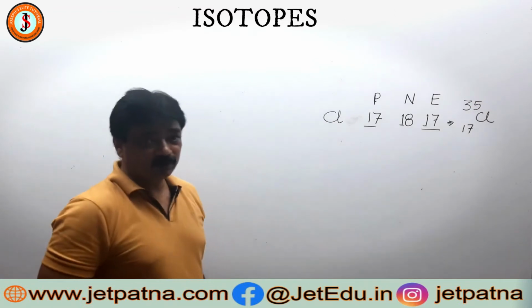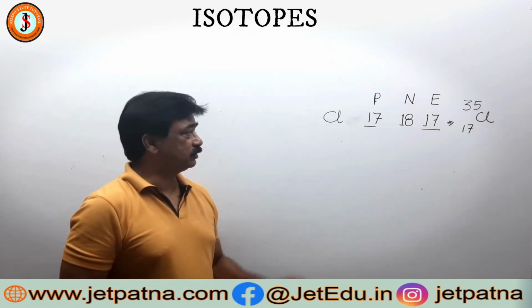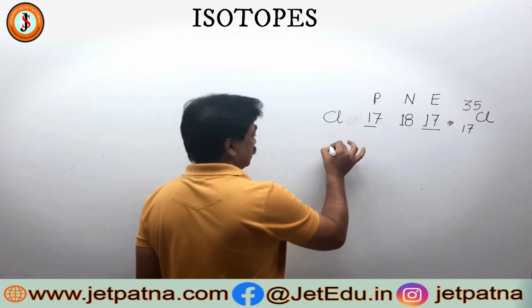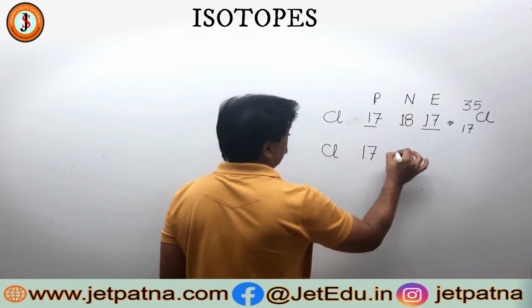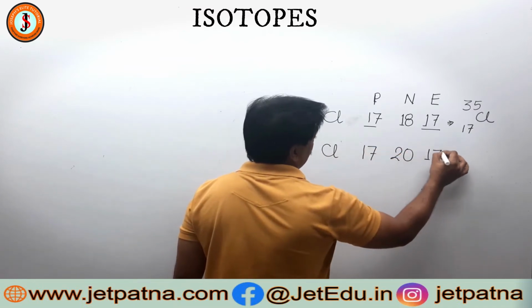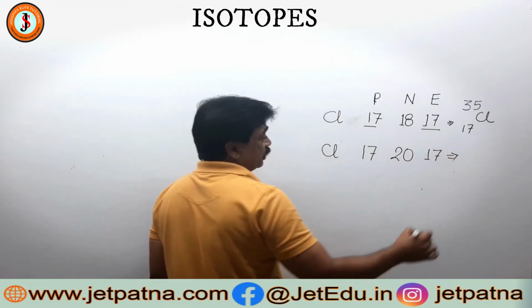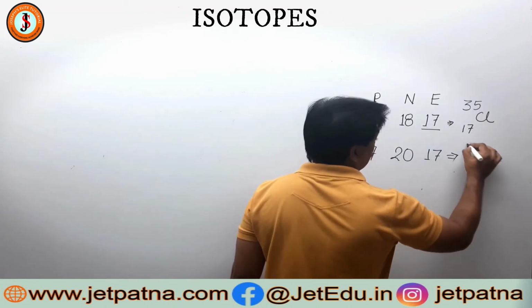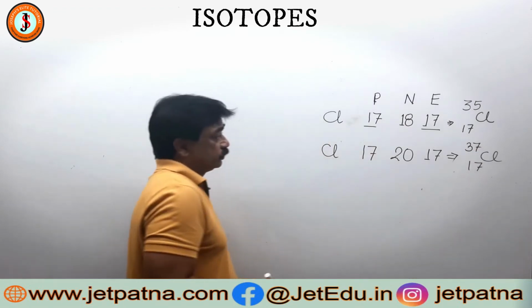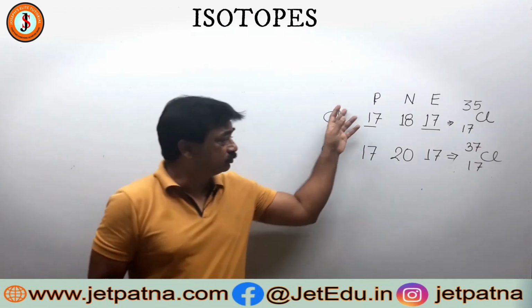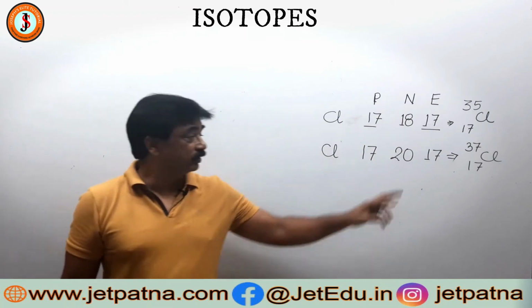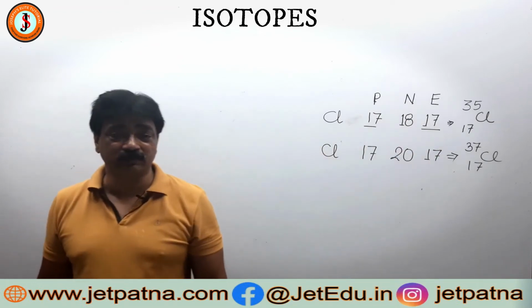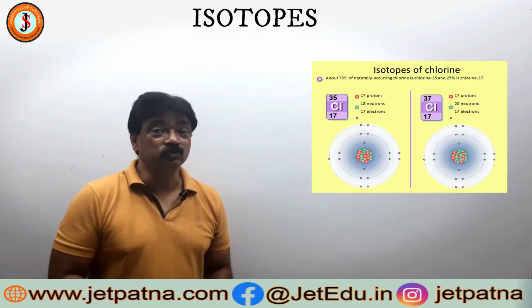Alright, this is very important to see. So 75% of chlorine atoms will have this symbol. 25% however will have 17 protons but 20 neutrons and 17 electrons. Now what will happen, children? If I take a chlorine atom this way, then its symbol should be this one. So these two are atoms of the same element, that is chlorine, but they have different mass numbers. One has mass number 35, another has mass number 37, and these two are called isotopes.